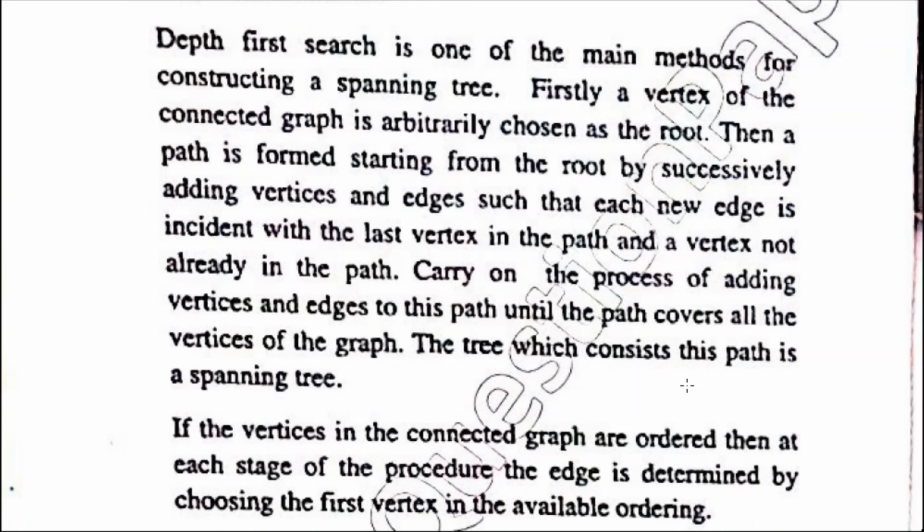Here one thing is to be noted: if the vertices in the connected graph are ordered, then we will choose the first vertex in the available ordering as the starting vertex. I mean to say that if the given graph is an undirected graph, generally we will have the undirected graph, then we can choose any vertex as the starting vertex. But if our given graph is a directed graph, then choose the starting vertex as the first vertex in the available ordering.